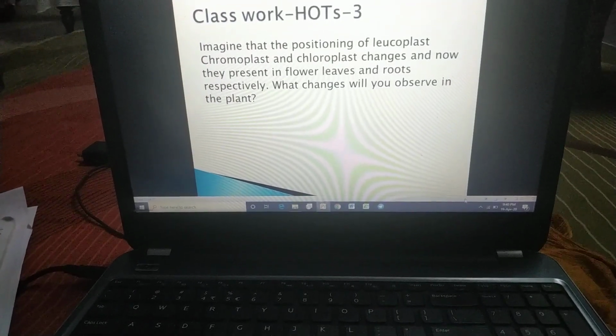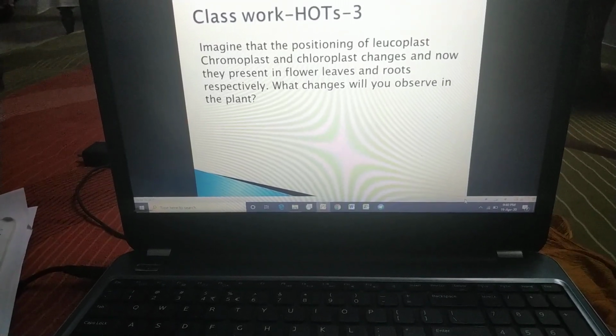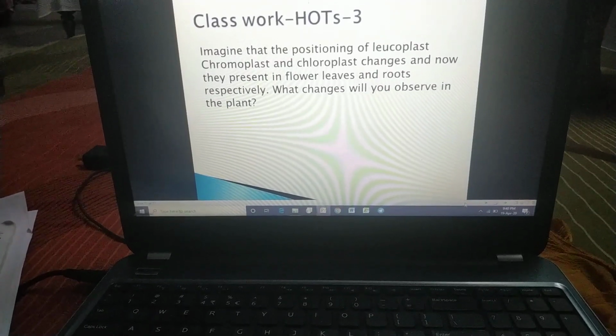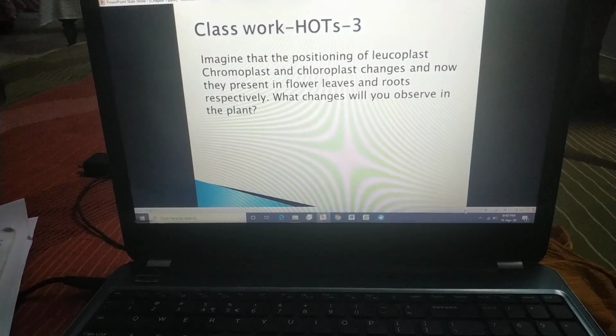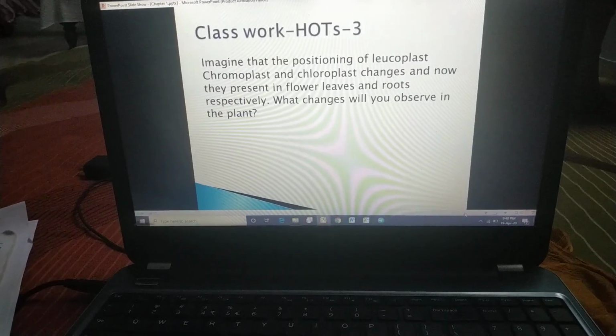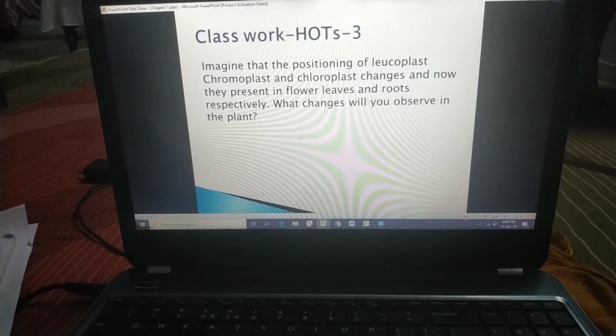It means that will also be affected, because whatever food gets stored will be consumed by the insects or microorganisms present inside the soil, and they may affect the storage part.